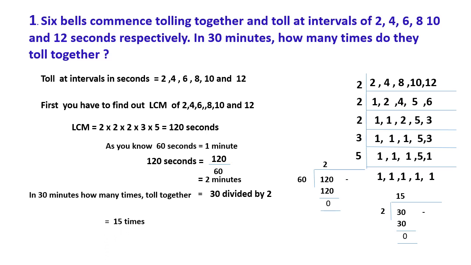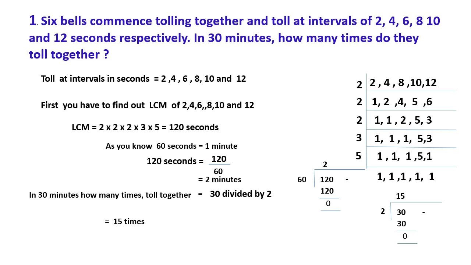So 15 times. And one more thing you have to note: at the start, all the bells, the 2-second, 4-second, 6-second, 8-second, 10-second and 12-second bells, toll together once. After each 2 minutes they toll together again.